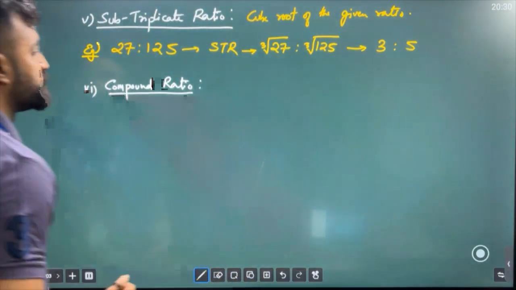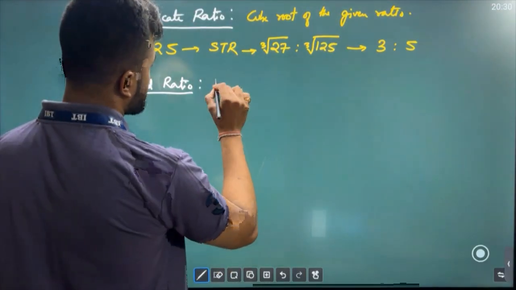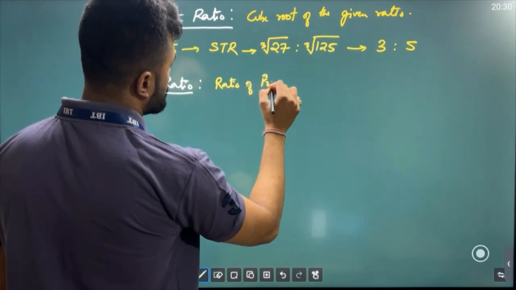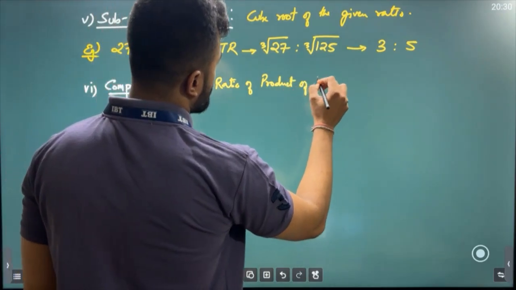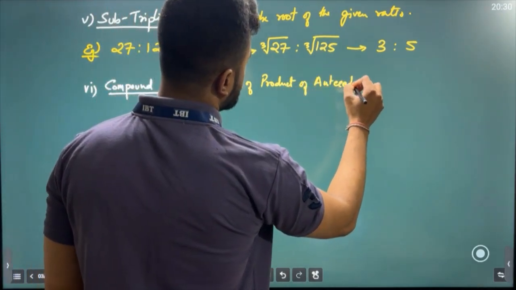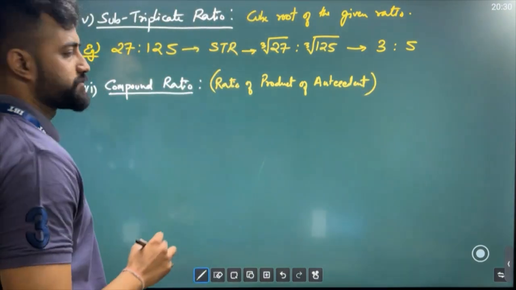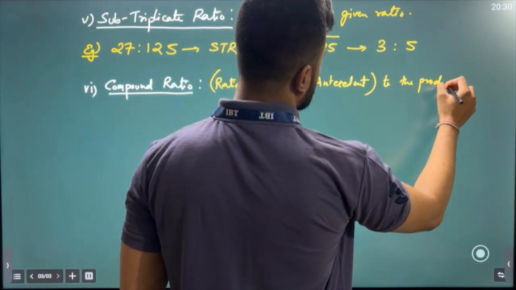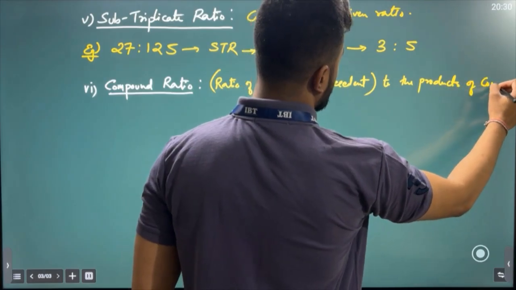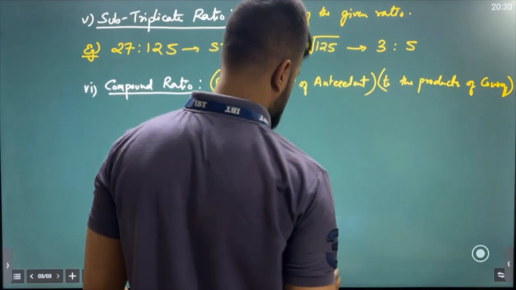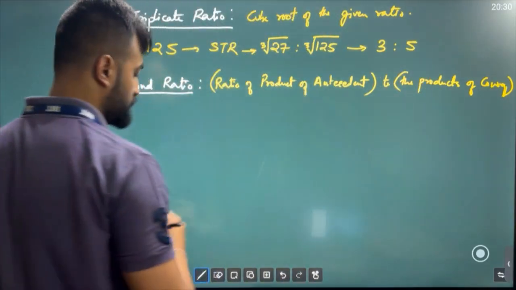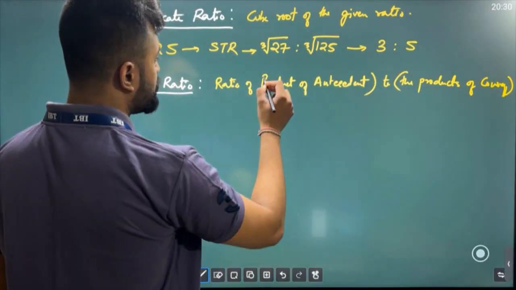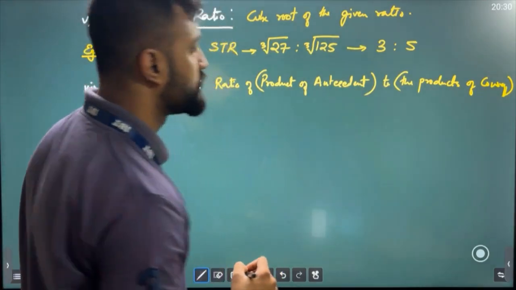It is nothing but the ratio of the product of antecedents to the product of consequents. So the ratio of the product of antecedents to the product of consequents.